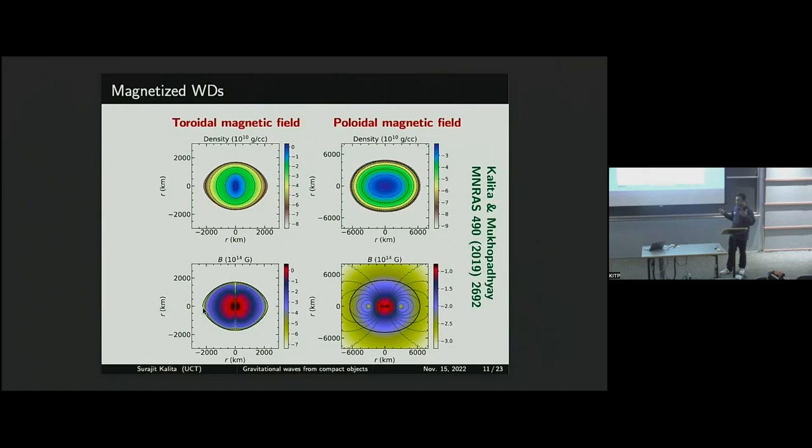It has different types. Suppose you have poloidal fields, that means magnetic field lines are in this direction. Effectively, field pressure is more in this direction, so it will make the object an oblate shape. But if it has a toroidal field, that means the magnetic field lines are like a torus shape. So the extra pressure will be from the equatorial direction, and then the shape is completely different.